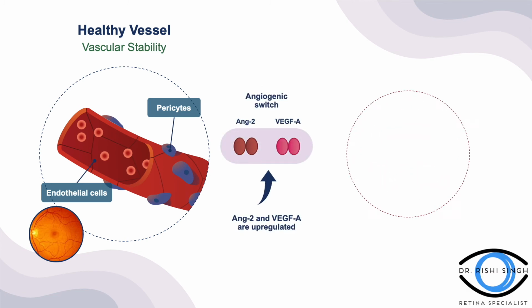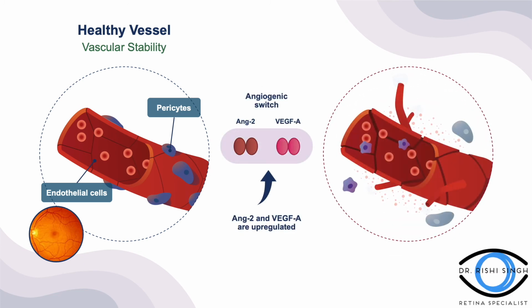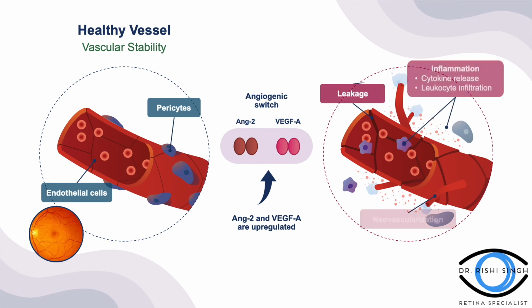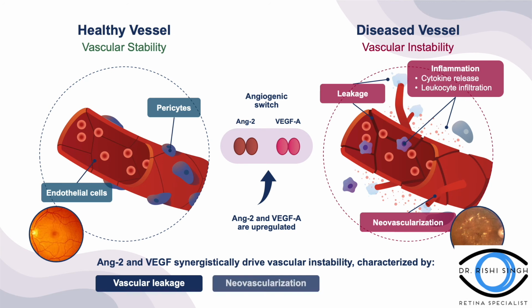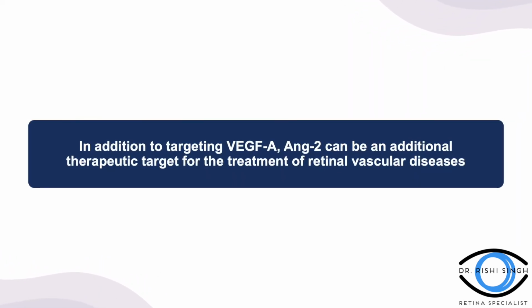in healthy vessels. In pathological states, such as neovascularization or diabetic macular edema, Ang2 upregulation releases the brake by displacing Ang1 and sensitizes blood vessels to VEGF-A, leading to vascular destabilization characterized by vascular leakage, neovascularization, and inflammation. Therefore, in addition to targeting VEGF-A, Ang2 can be an additional therapeutic target for the treatment of retinal vascular diseases.